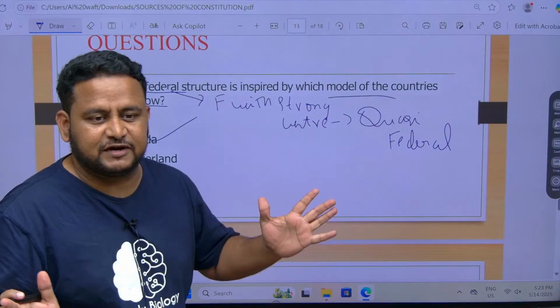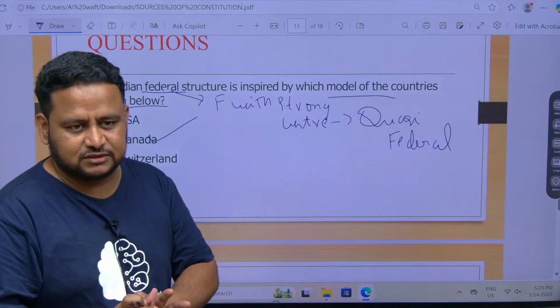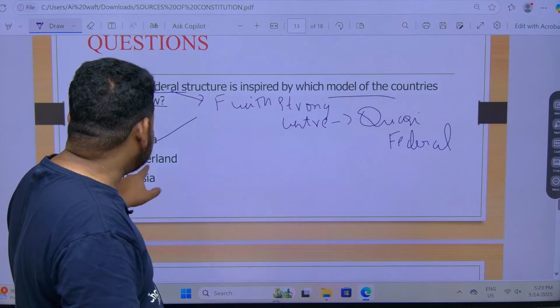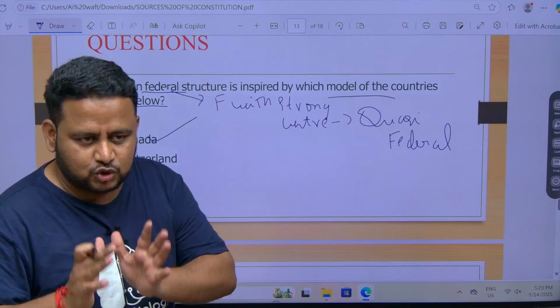USA, it is complete federation. It is a perfect example of federation. Even Switzerland and Russia also. But when it comes to Canada, it is a federation but with a strong central government.